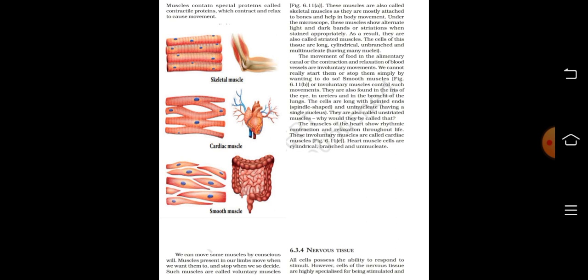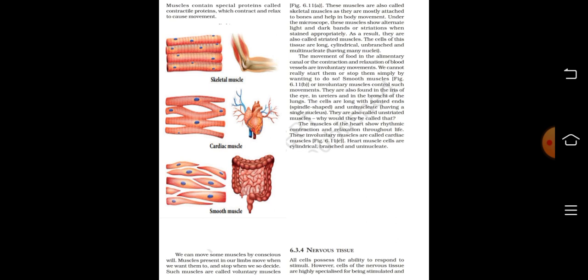These muscles are also called skeletal muscles as they are mostly attached to bones and help in body movement. Under the microscope, these muscles show alternate light and dark bands or striations when stained appropriately. As a result, they are also called striated muscles. The cells of this tissue are long, cylindrical, unbranched, and multinucleate.